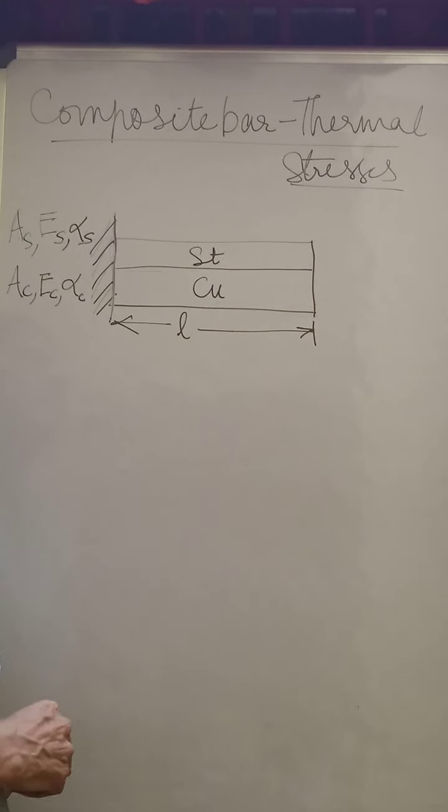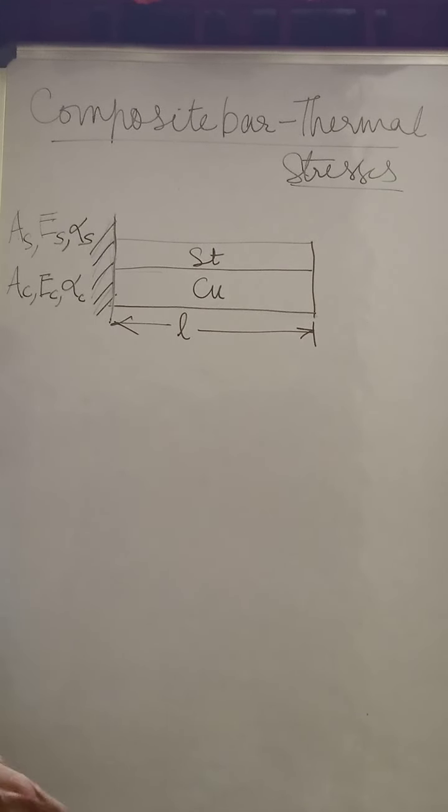Now let us see how the thermal stresses are acting on bars of two different materials or three different materials. Like what we have studied for composite bars subjected to external loads, here also composite bars can be subjected to change in temperature. If you recollect what happened to composite bars subjected to external loads, we got two compatibility equations. You equated the strains of the two different materials, that is sigma 1 by E1 is equal to sigma 2 by E2.